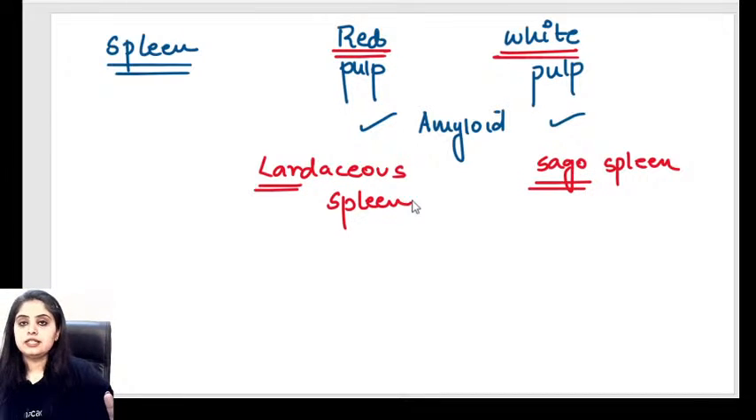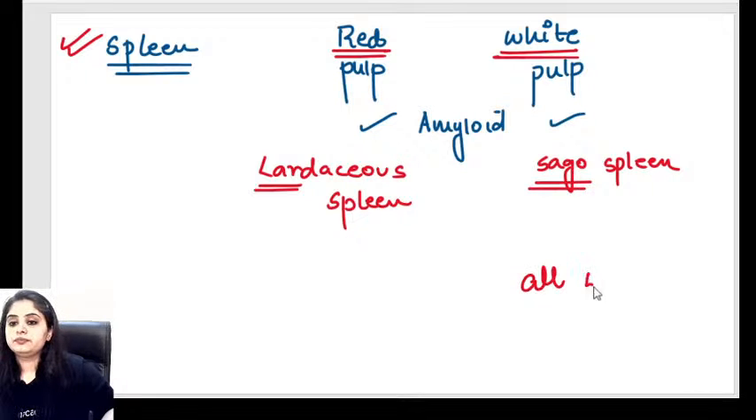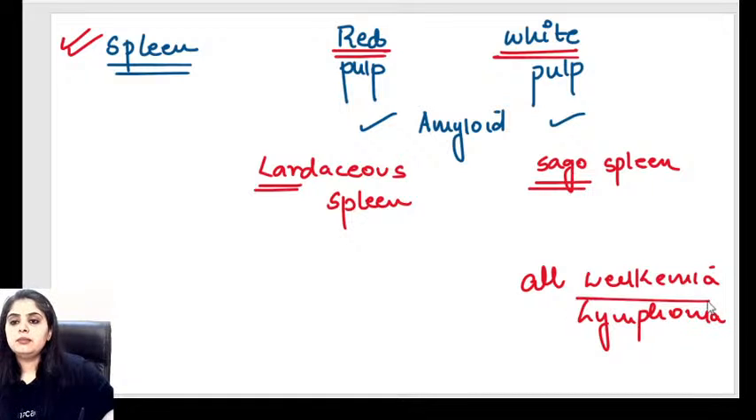Second question that you get in the exam. Where do all the leukemias, lymphomas occur? If I say leukemia, lymphoma हुआ है spleen में, तो कहाँ होगा? Red pulp में होगा, white pulp में होगा? That's the next question. So remember, all the leukemias and the lymphomas are going to occur in the white pulp, and that kind of makes sense because leukemia hai, lymphoma hai, they are white blood cell disorders.